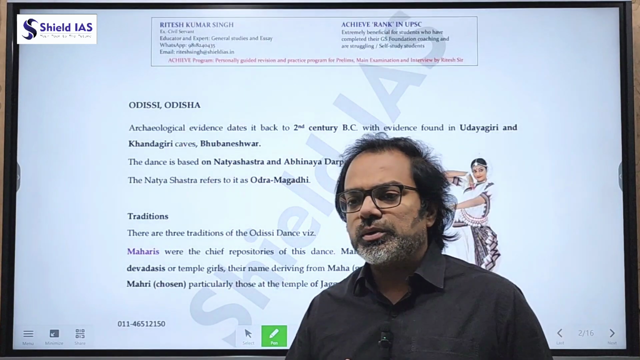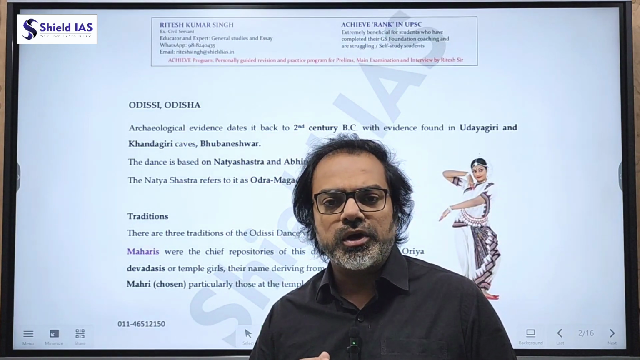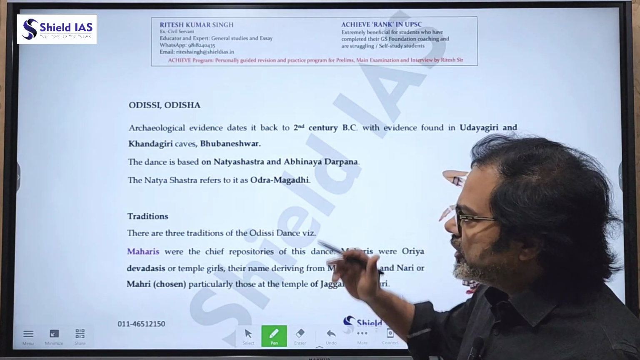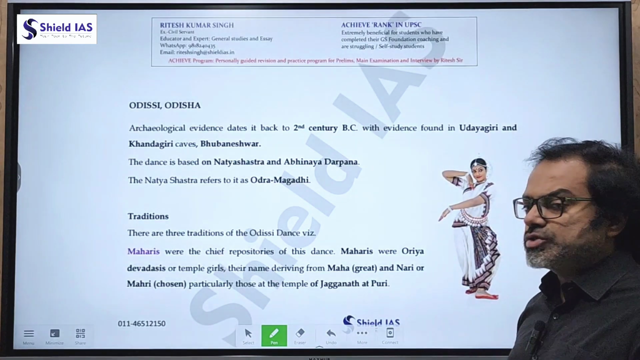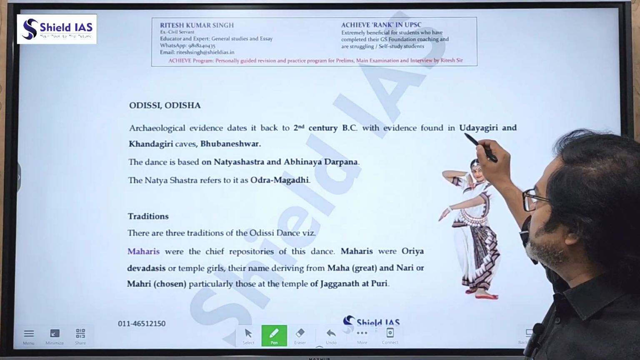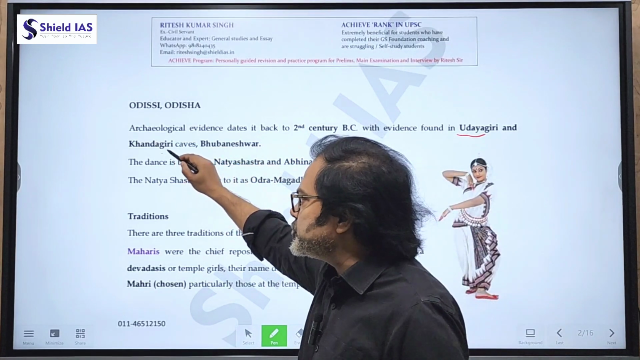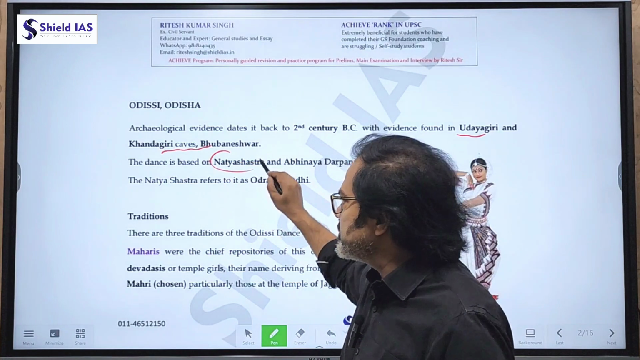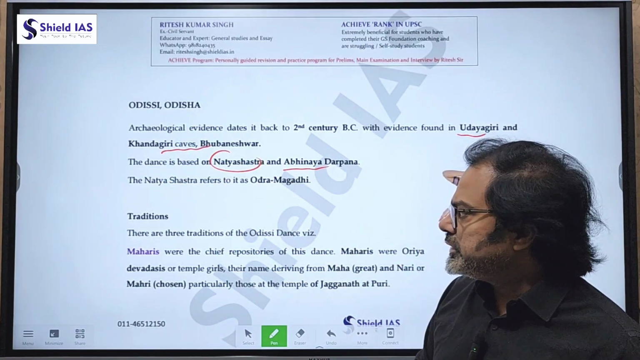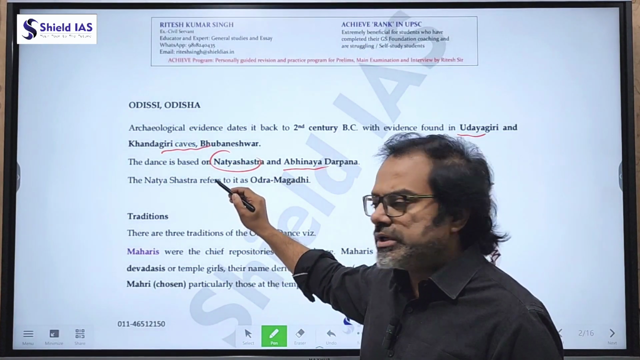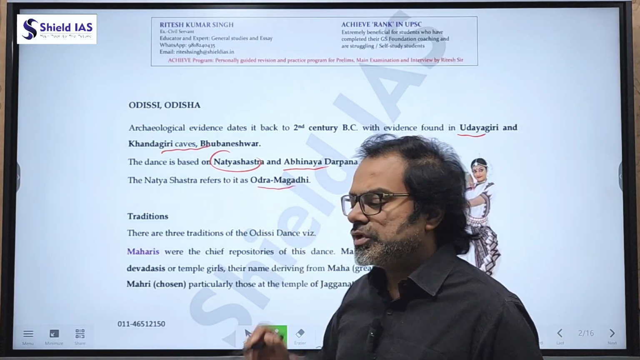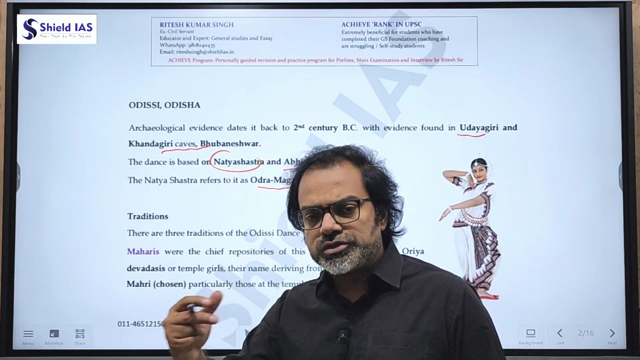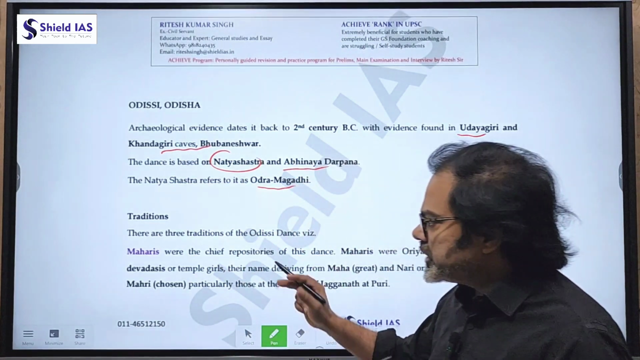Now, Odissi dance is one of the oldest classical dances in our country alongside Bharatnatyam. So let's see certain content on that. Archaeological evidence dates it back to the 2nd century BCE, with evidence found in the Udayagiri and the Khandagiri caves near Bhubaneswar. The dance is based on Natya Shastra and Abhinaya Darpan. Natya Shastra refers to the Odissi dance as the Odra Magadhi. All these are important keywords which you should remember with respect to all the art and culture forms, the dance forms here.